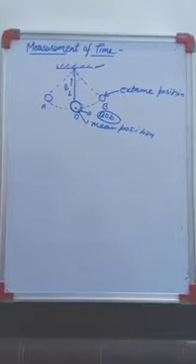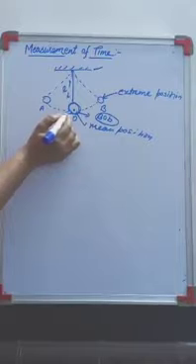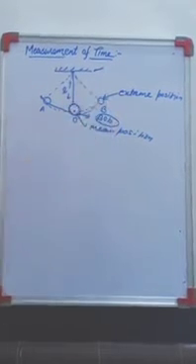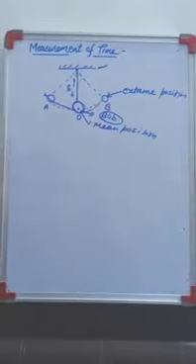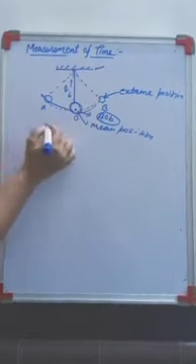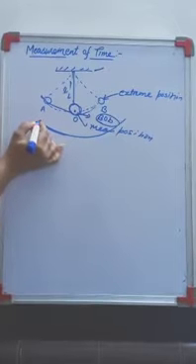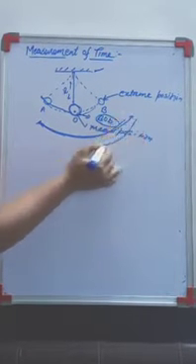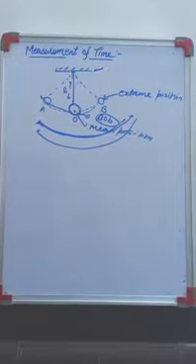Whenever the bob is oscillating, it moves to the extreme position on one side and to the extreme position on the other side. If I start from here, go to this position and then come back, this complete motion is called one oscillation.